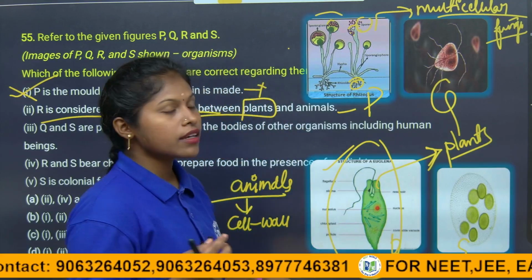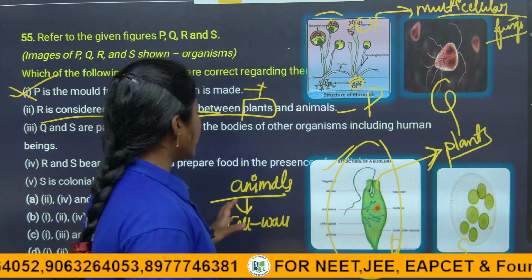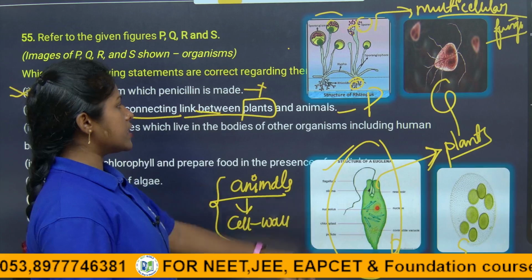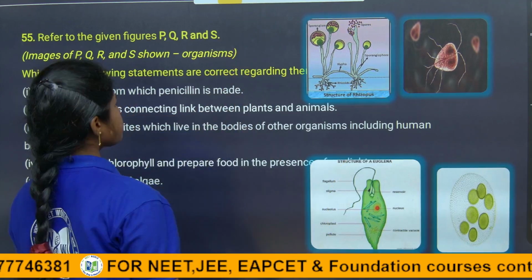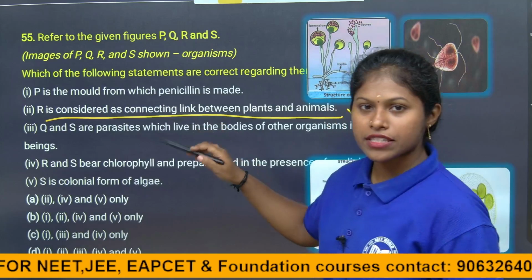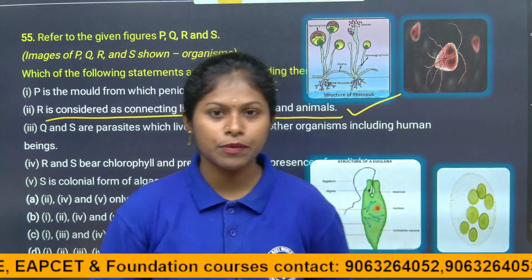We are considering the protozoans as the first eukaryotic animals. So here is a connection between both plants and animals. The statement of R is correct. So the first statement is absolutely wrong, children. Coming to the third statement, children.